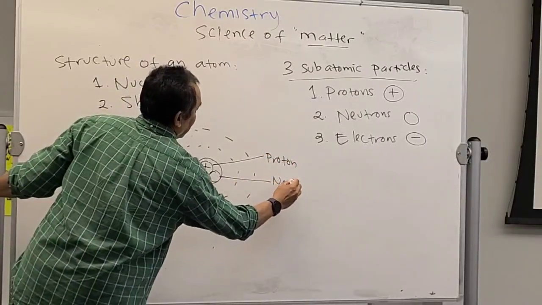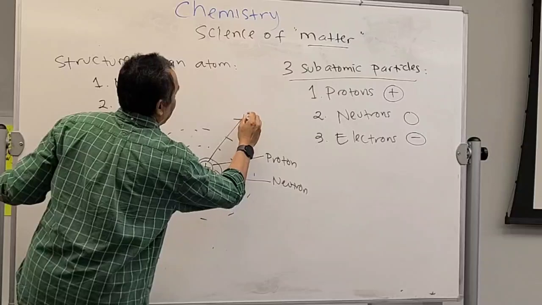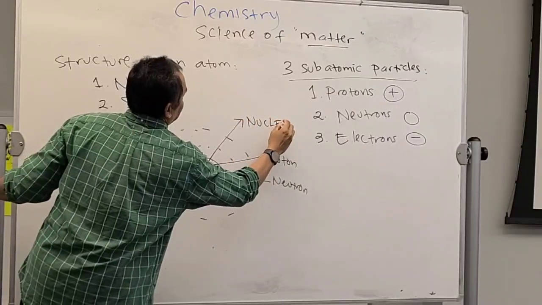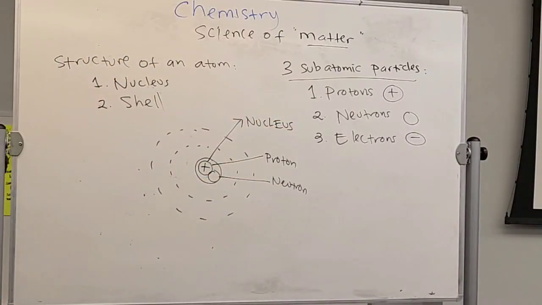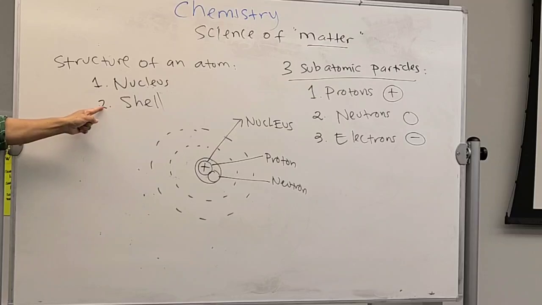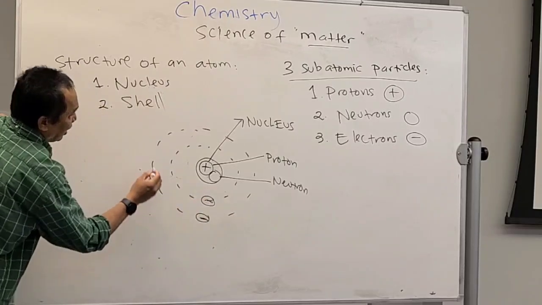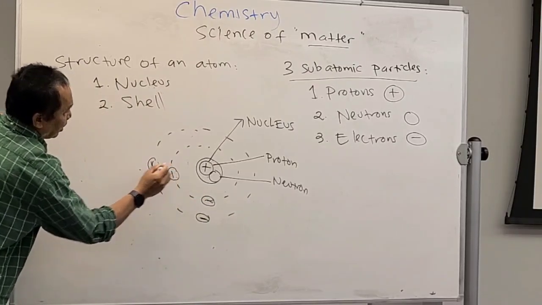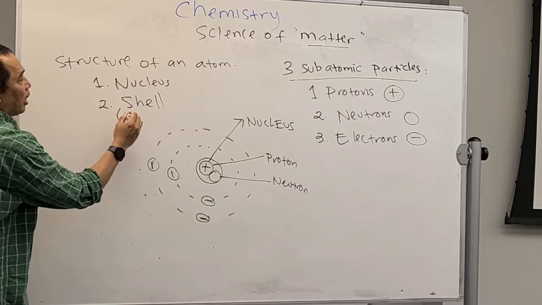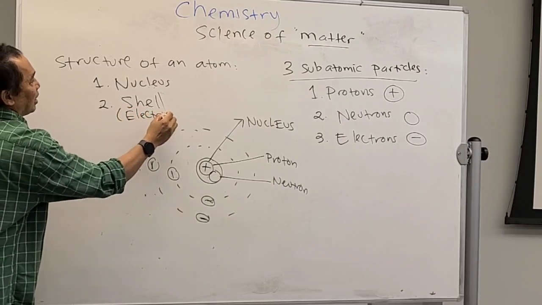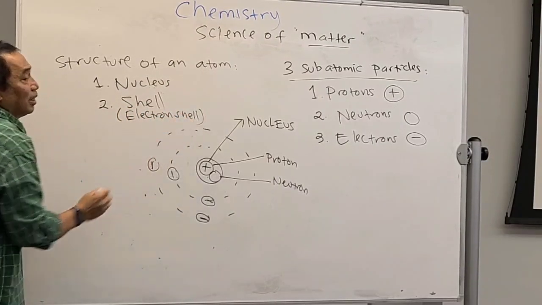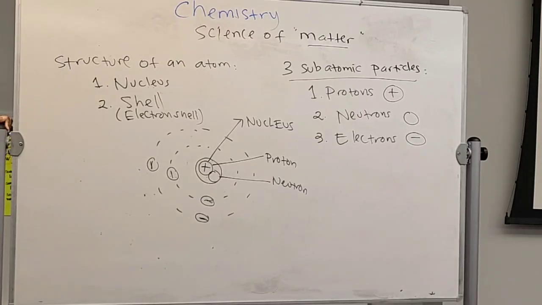So this is the nucleus. And the electron will always be on the shell. Therefore, this shell, because it carries electrons, is called the electron shell.